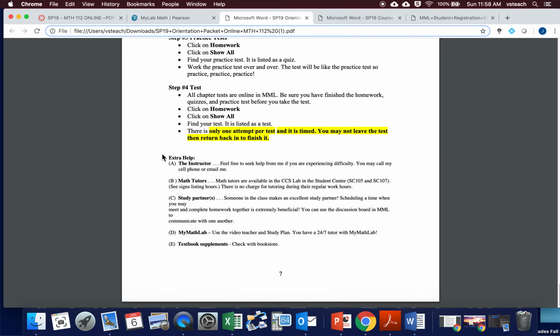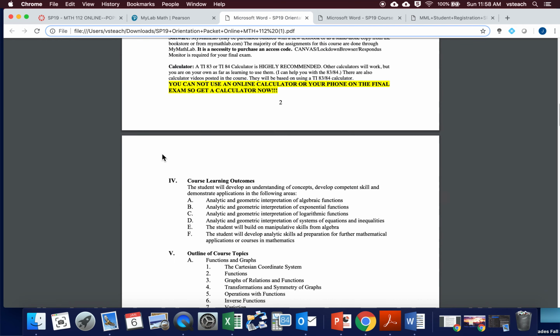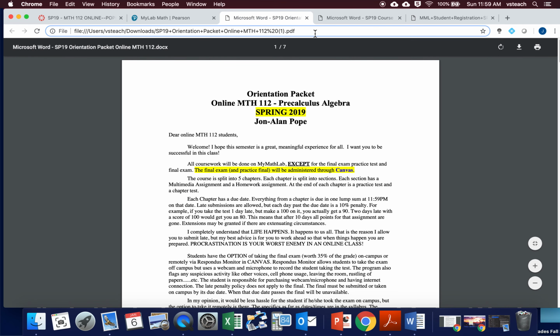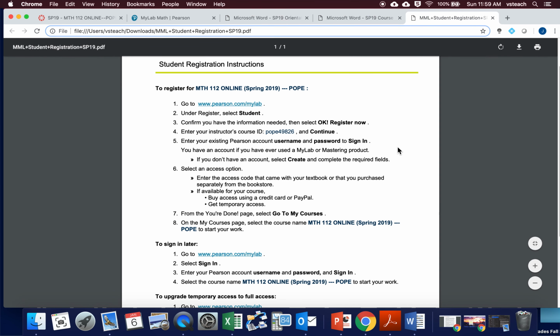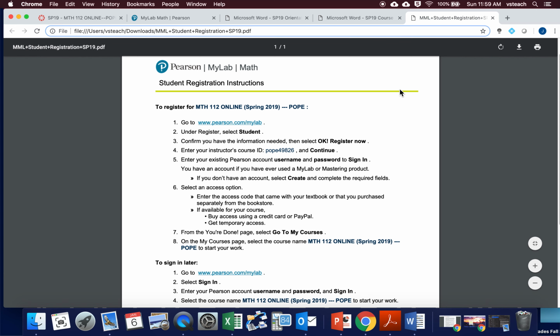One of the major things in this whole course is just staying either on pace or ahead of the pace, because those 10% grading penalties will eat you up.